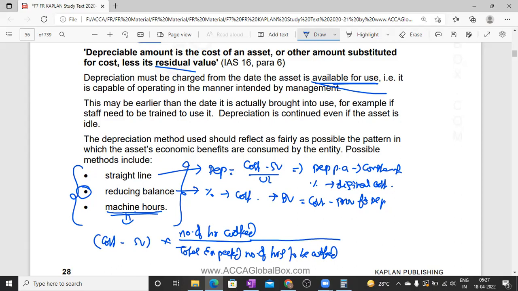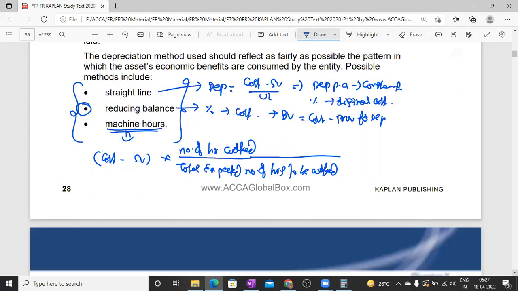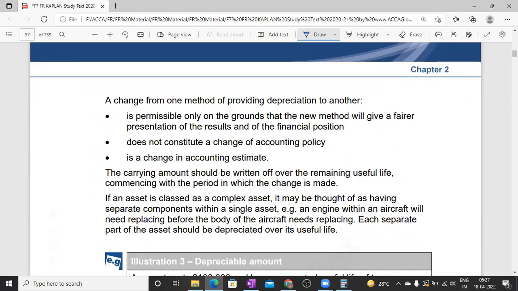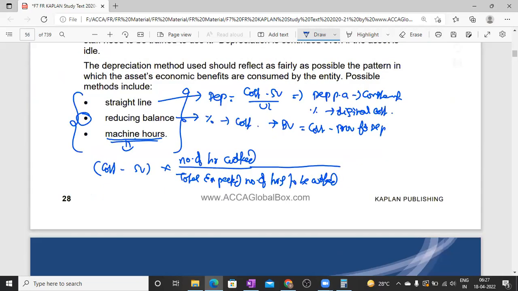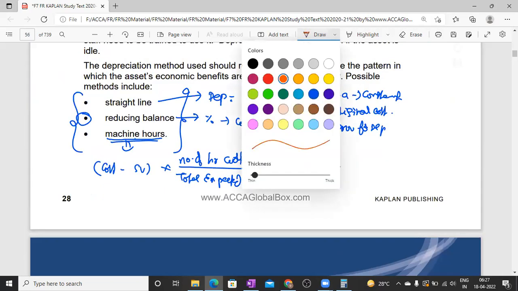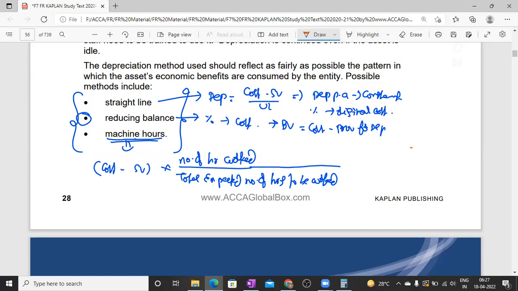The total expected number of hours to be worked. Okay, so those are the depreciation methods and how to account for them. The depreciation is accounted as: debit depreciation, credit provision for depreciation, and we also call it the accumulated depreciation account.